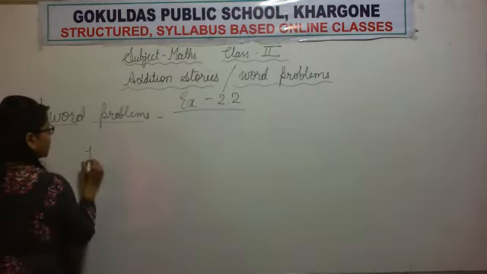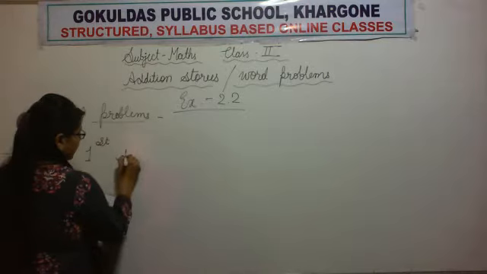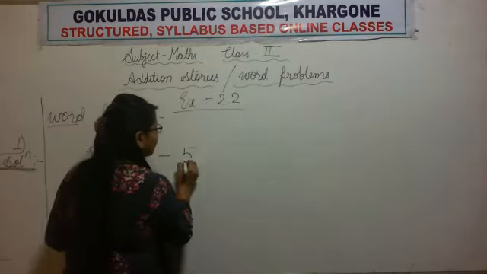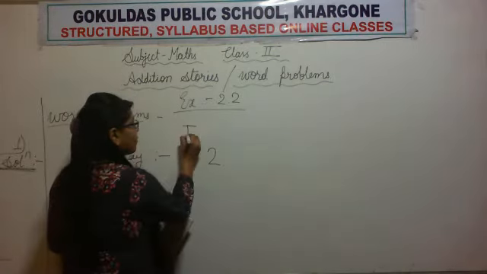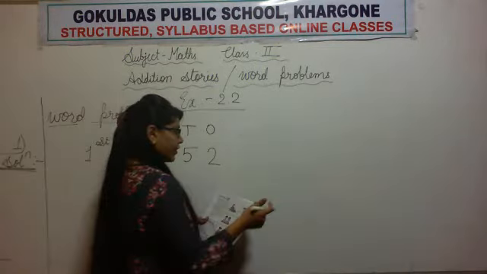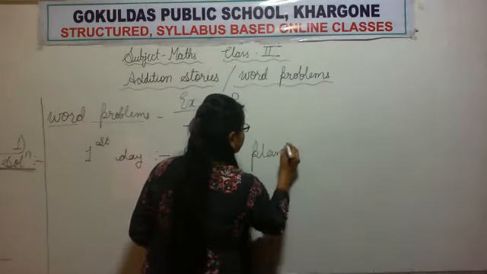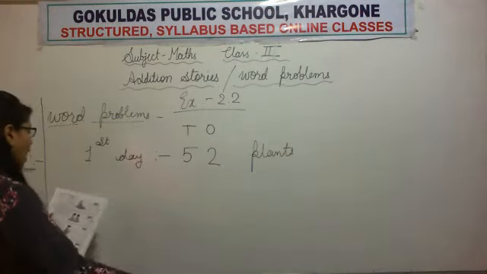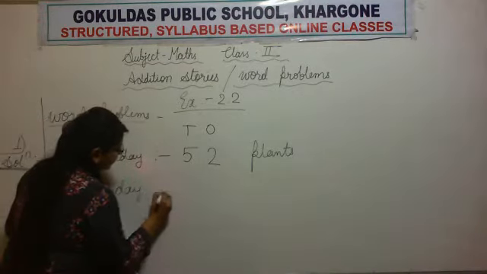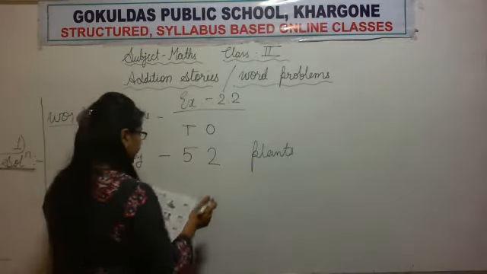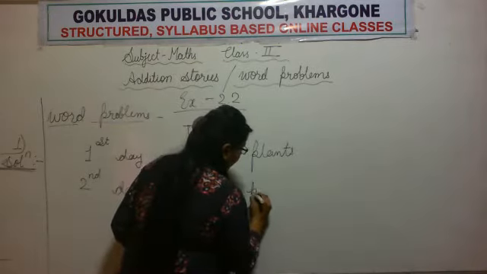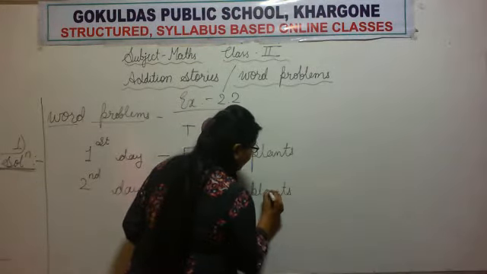So, the first day, how many plants did he eat? He ate 52 plants. You must write one sentence. 52 what? 52 plants. Now, another piece of information is of the second day. What happened on the second day? On the second day he ate 26 plants. 26 what? 26 plants. So we will write plants also.